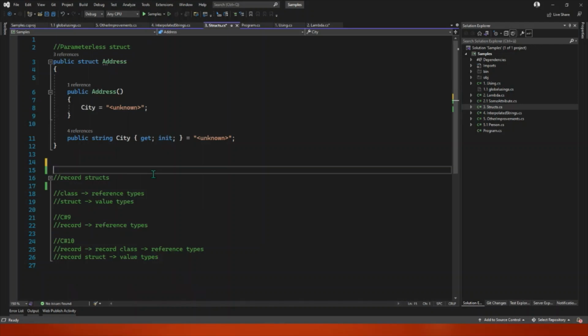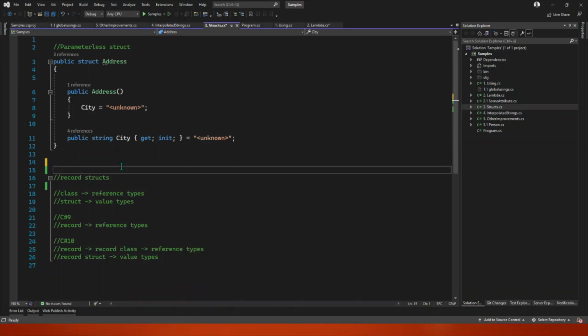So record structs, the second bullet. We know that class is a reference type and struct a value type. In C# 9, another user data type, along with class and struct, was introduced, which was called record. It was a reference type. In C# 10 now, we have record struct, but we also rename record to record class. This is for clarity. So right now, what we have is class, struct, record class, and record struct. These 4 user data types, nothing more.